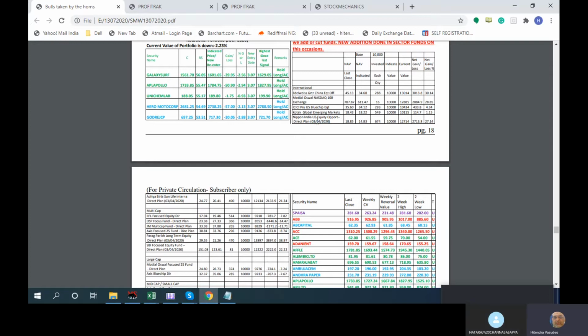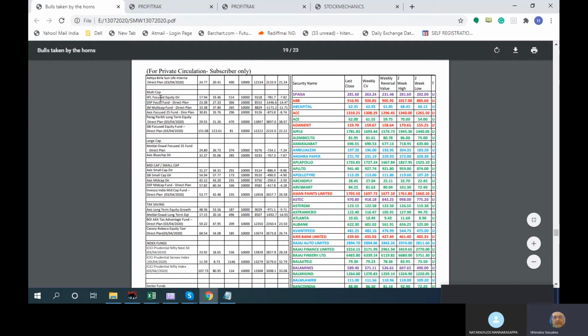If you see Nippon US equity opportunity, nowadays we have the opportunity via mutual funds to be a participant in the world markets. So we should not restrict ourselves to just Indian markets. If you feel that the US market is doing well, then we have the opportunity over here to be part of it. When NASDAQ was looking good, we are now 30% up in that. Correct. So that is what the theme is.